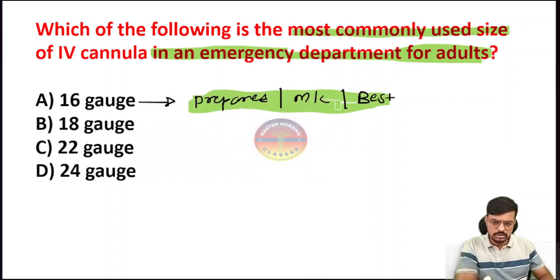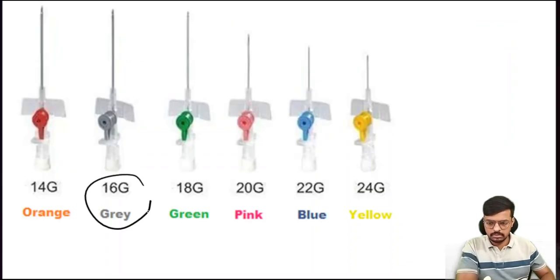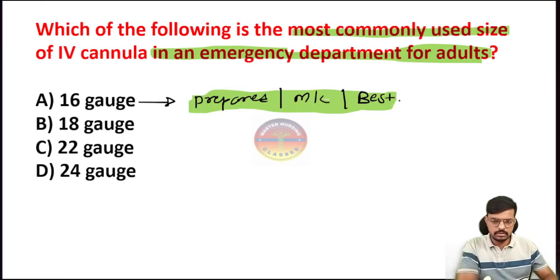Which color is the 16 gauge? This color, gray. Before this, 14 gauge is also there. In certain situations only we can use it, but it is not preferred. The preferred one is always the 16 gauge cannula.